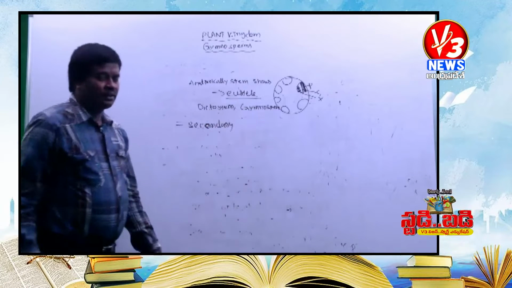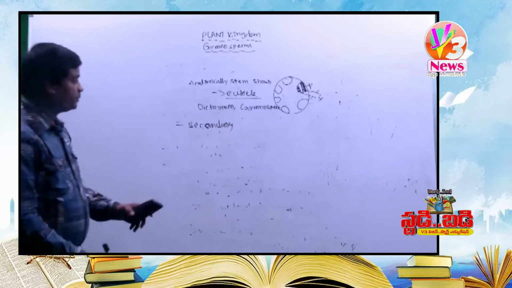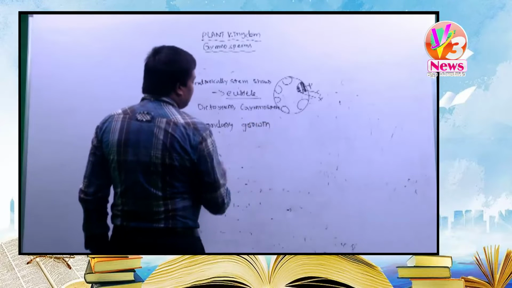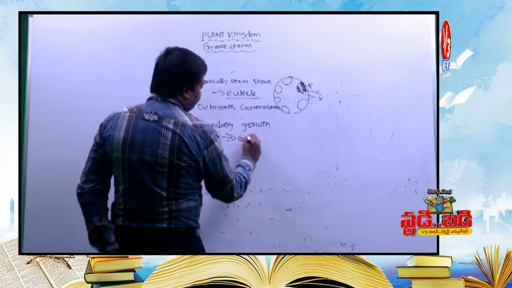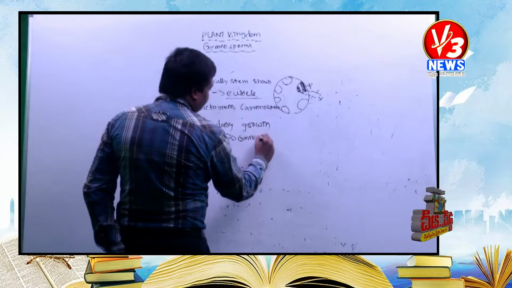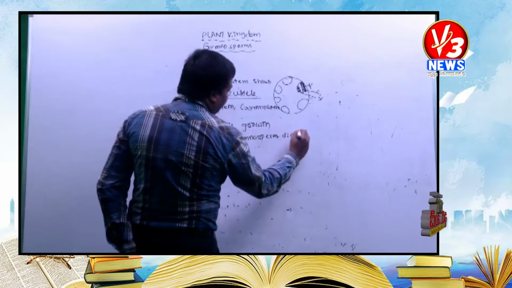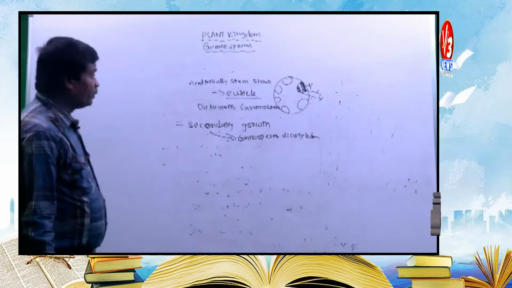Okay, don't confuse, children. These are all the important or general characters of gymnosperms. In secondary growth, what is meant by secondary growth? Secondary growth is found in gymnosperm and dicotyledons. Very important.